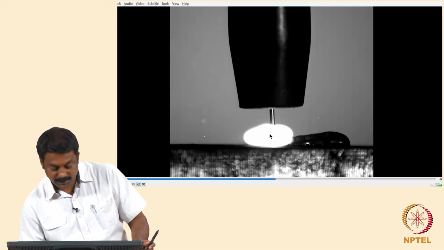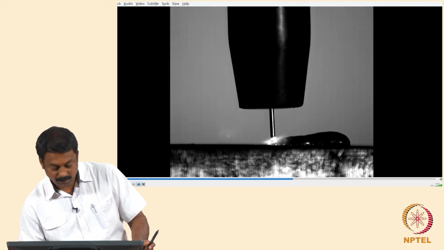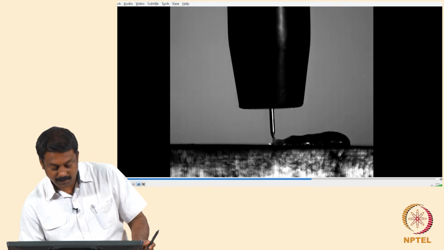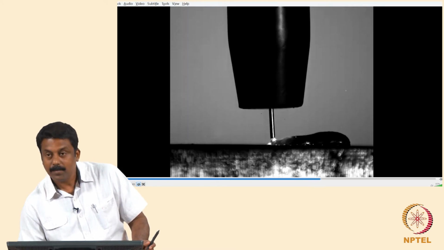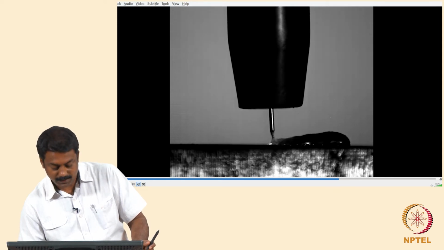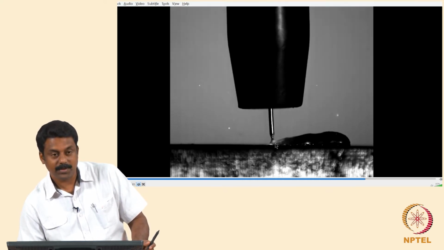In order to achieve this, we need extreme synchronization. We will have to control the wire feed rate, we will have to control the arcing period, and we will have to control the moment at which the short circuiting happens. Then we will have to measure the moment at which it happens, and we will play around with the waveforms in such a way that the droplet is transferred without any explosion.